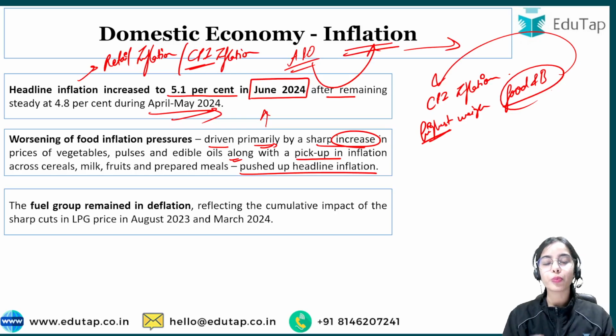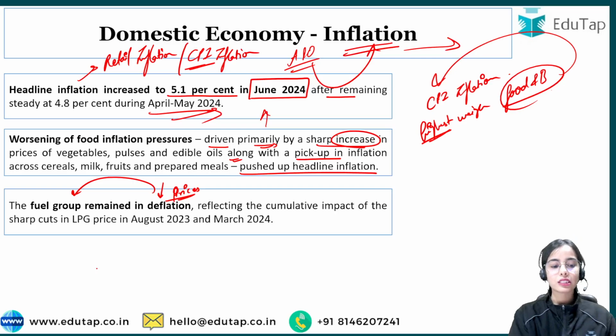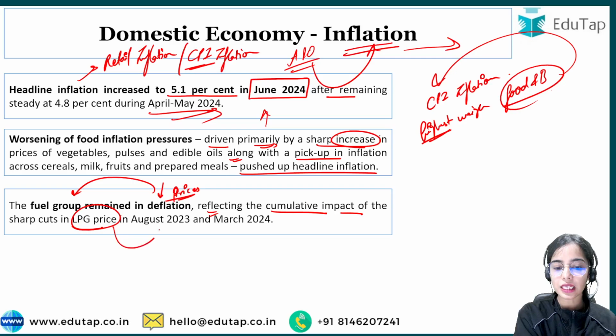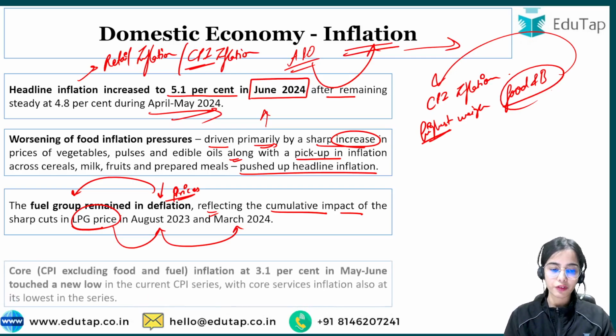The fuel group remained in deflation. Deflation means a decrease in prices of the fuel group. This reflects the cumulative impact of the sharp cut in LPG prices in August 2023 and March 2024. So this is the basic idea: the fuel group has remained in deflation.